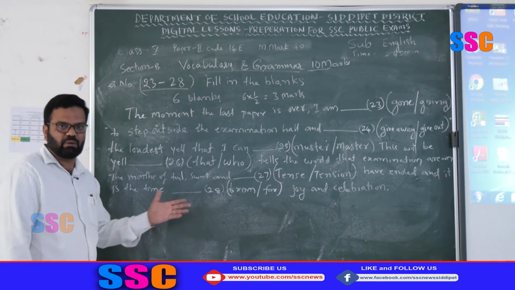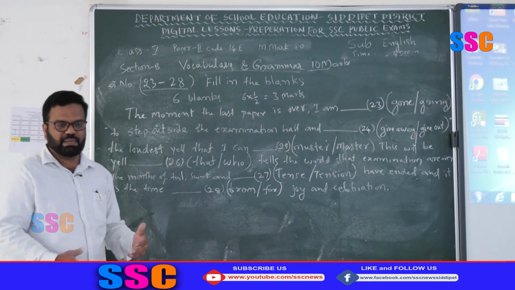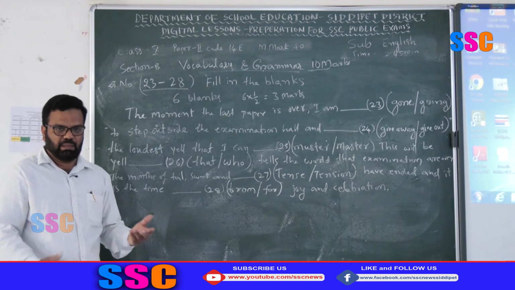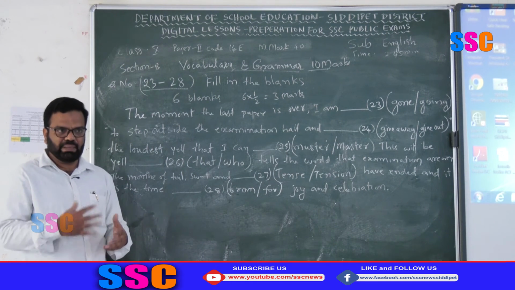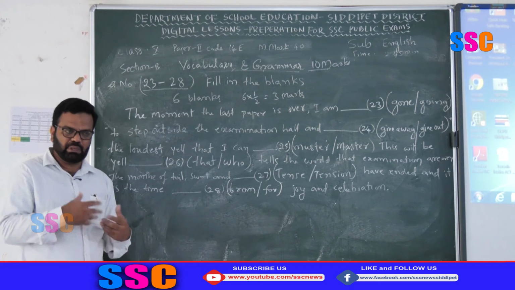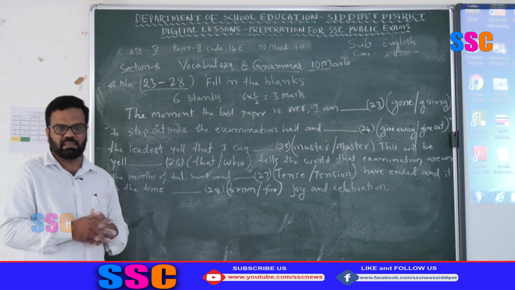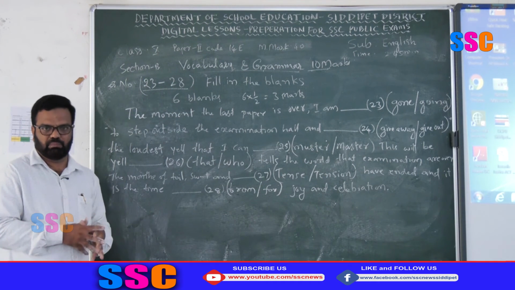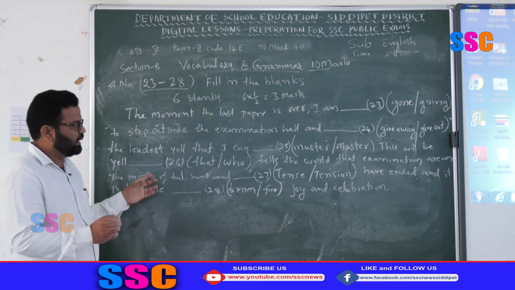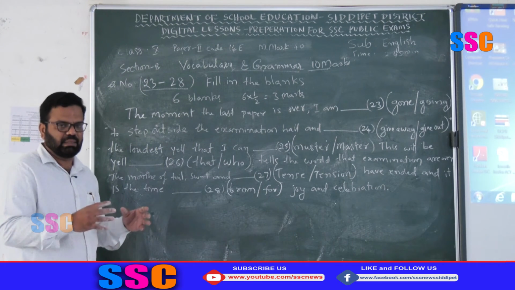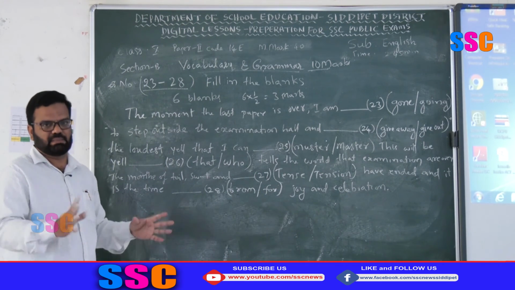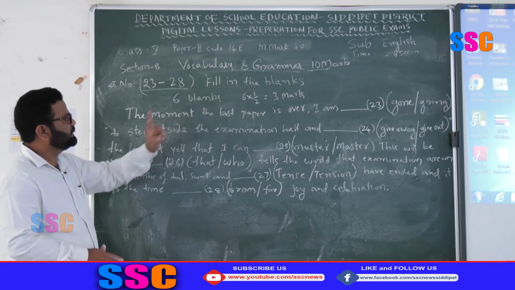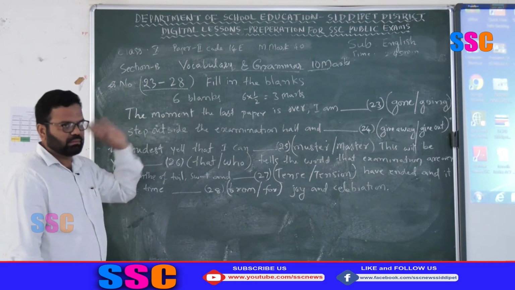What are the grammar structures we have to learn? Just once again, practice well. You can't learn by reading this material. Practice it, make them into usage, then only you will find the right answers. Otherwise you can't. You can't learn by heart the number of laws of English grammar. The simplest way of learning to write correct English is practicing so many times. Practice always. In this way you can write these six blanks, you will get three marks.